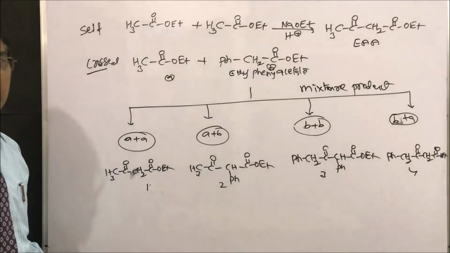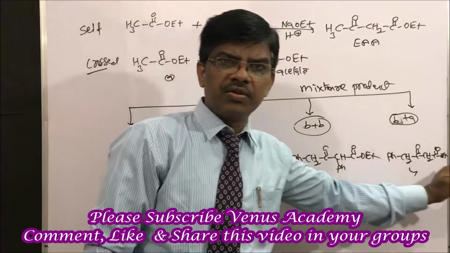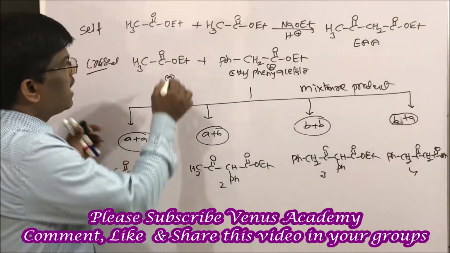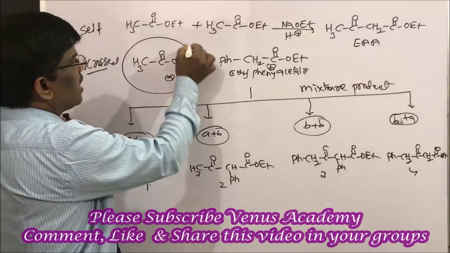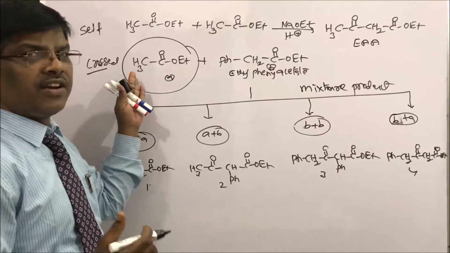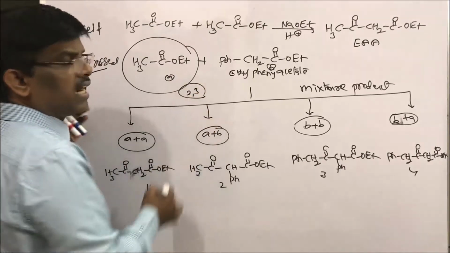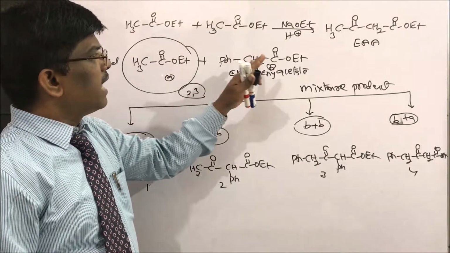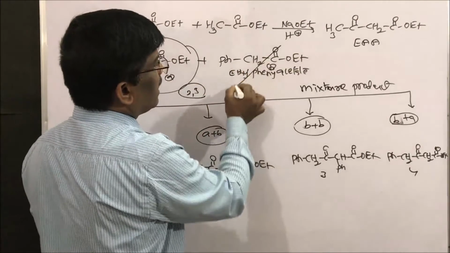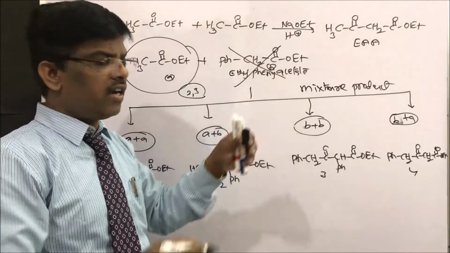Yes students, to overcome this kind of mixture of products, one of the starting materials, no doubt, can be a compound having more than one alpha hydrogen, that is two or three alpha hydrogens. But at this stage, don't take another compound which also has alpha hydrogens.